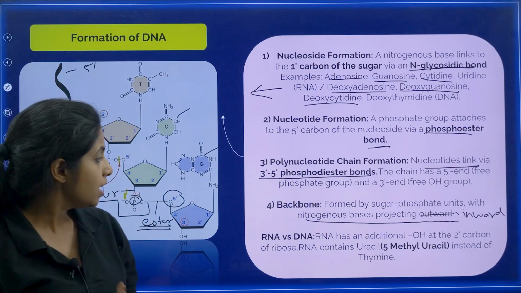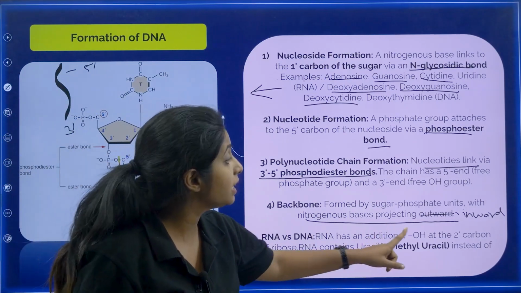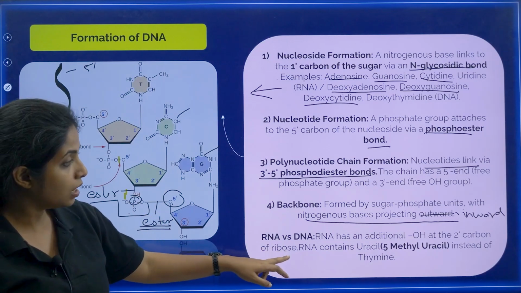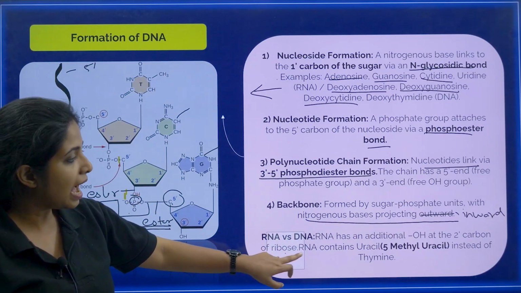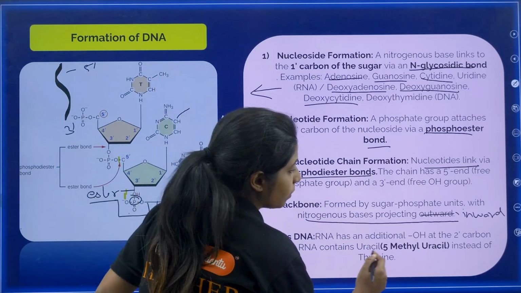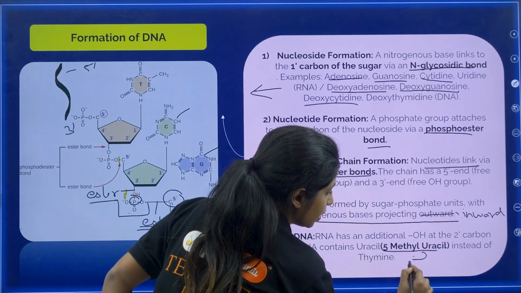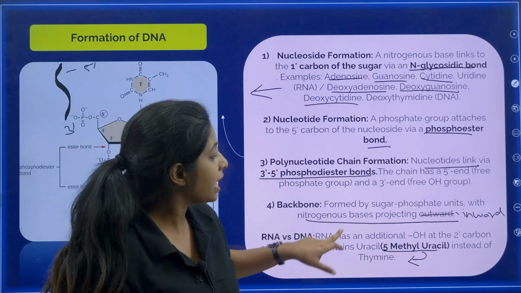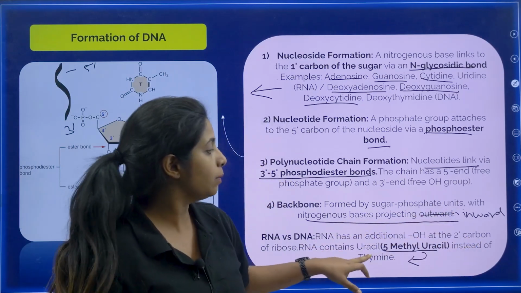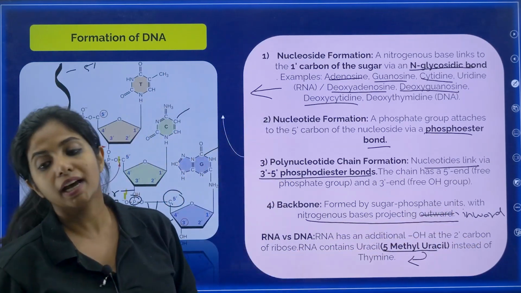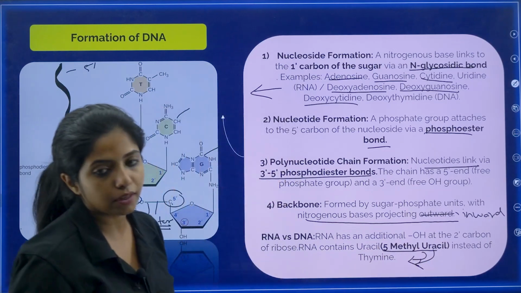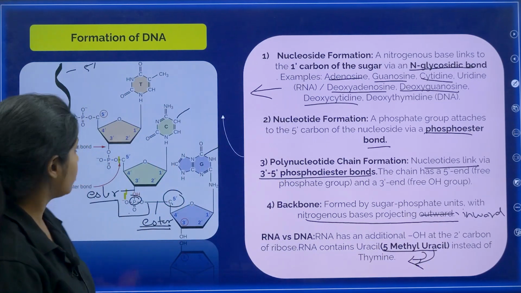Okay, please remember that. Now RNA versus DNA, RNA has an additional OH, I told you, at the 2' carbon of the ribose. RNA contains uracil instead of thymine. The other name for thymine is 5-methyl uracil. So RNA contains uracil instead of thymine, or 5-methyl uracil. Please don't say uracil means this, it's about thymine that you're talking about. Got it? Next thing.